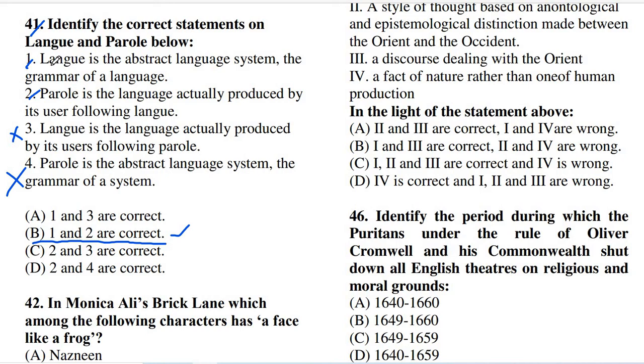And here one interesting thing I just want to mention: the idea of langue and parole was actually given a beautiful expression by Ferdinand de Saussure, and these expressions were given in his famous book, and the name of the book is Course in General Linguistics.